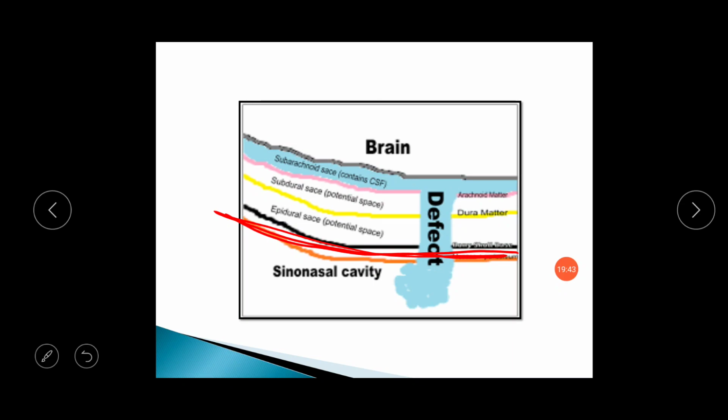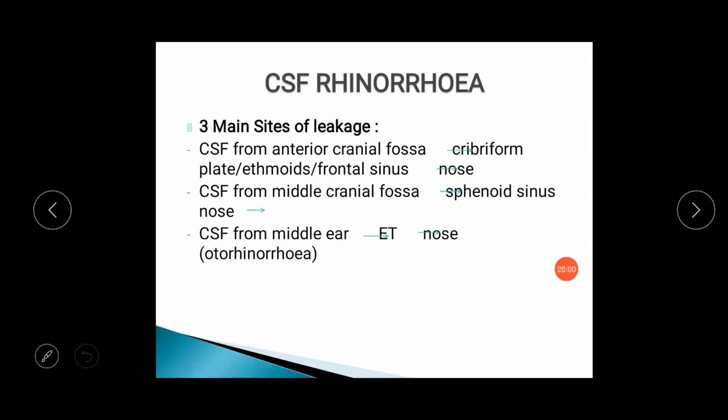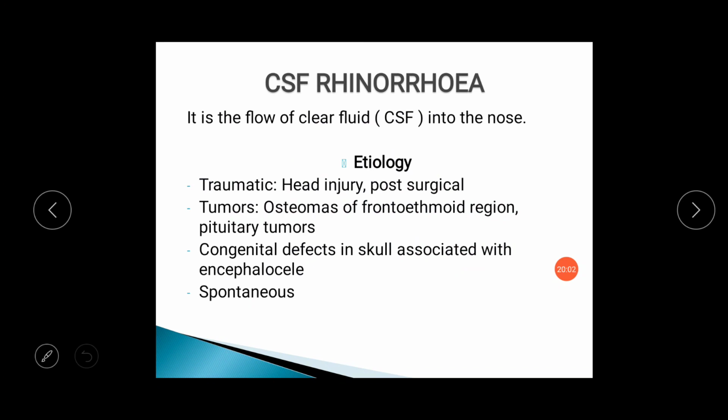So whenever there is a bony defect connecting the subarachnoid space with the nasal cavity, CSF leaks into the nasal cavity, and that is known as CSF rhinorrhea. It is clear CSF flowing into the nasal cavity.